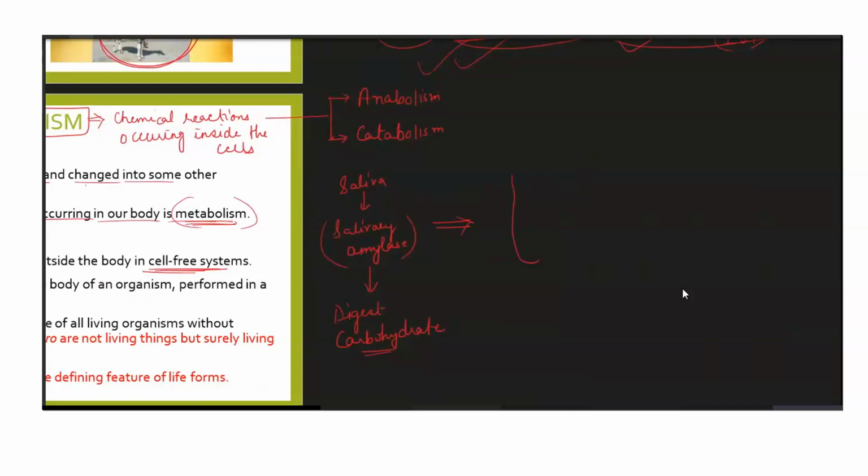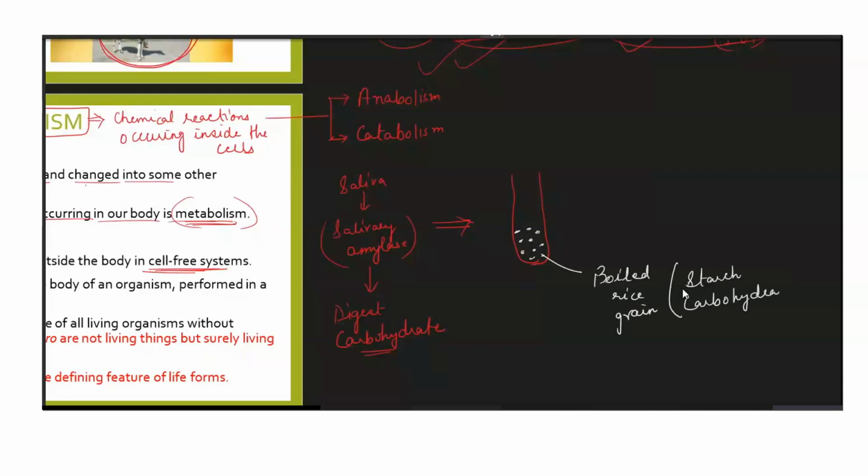What we have to do is take a test tube like this, and then put some starch grains. Let's say we have put some boiled rice grains inside the test tube. So this boiled rice grain that we have taken, let us write it down here, boiled rice grain, is completely made up of starch, isn't it? Starch, which is a carbohydrate, right?